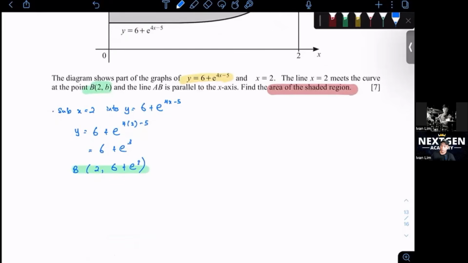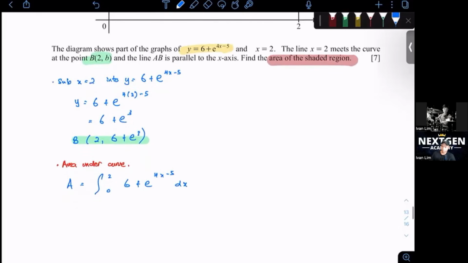Second part. Now, let's find the area under the curve. We integrate from point A to point B, so this will be 0 to 2. Then let's integrate the equation, 6 plus e to the power of 4x minus 5, dx. Integrate it: 6x plus e to the power of 4x minus 5, over 4, from 0 to 2.